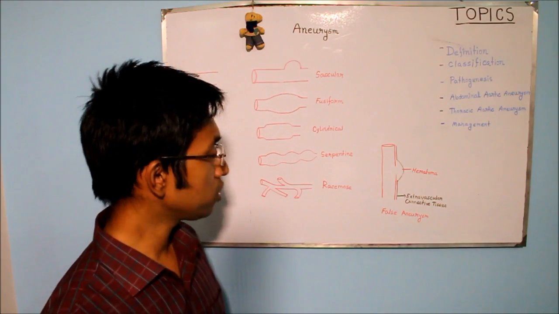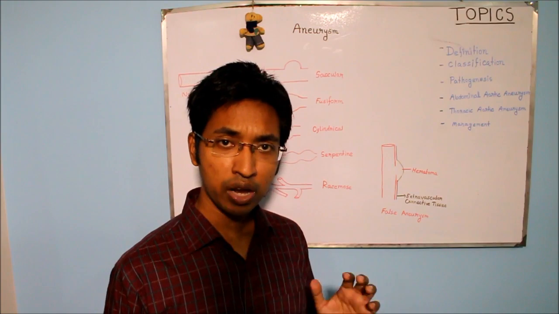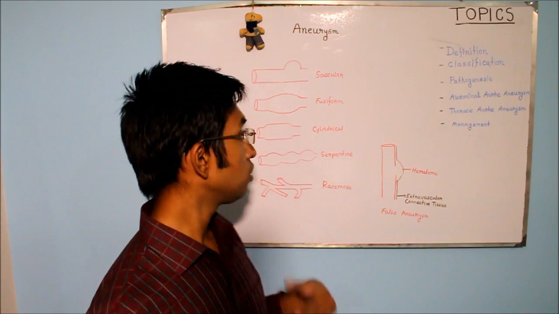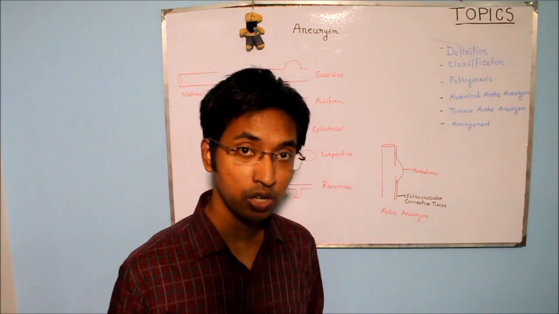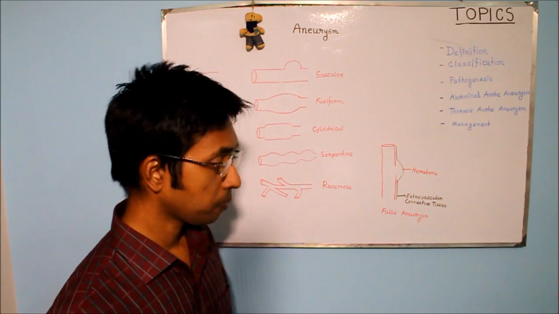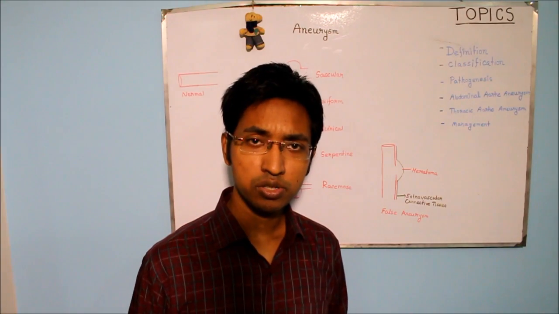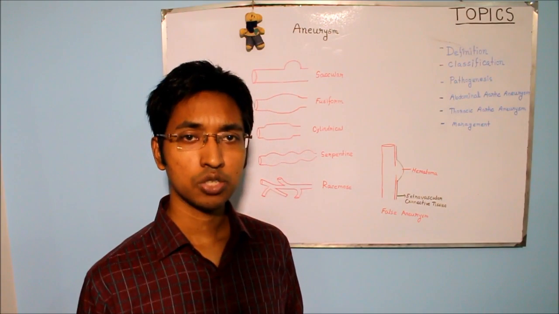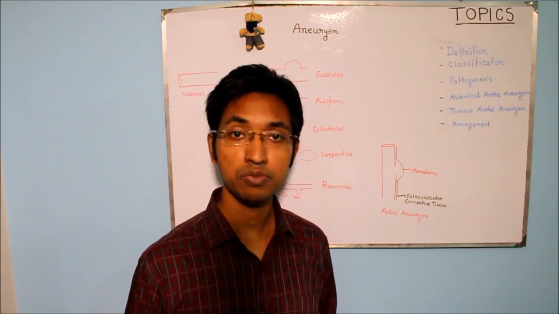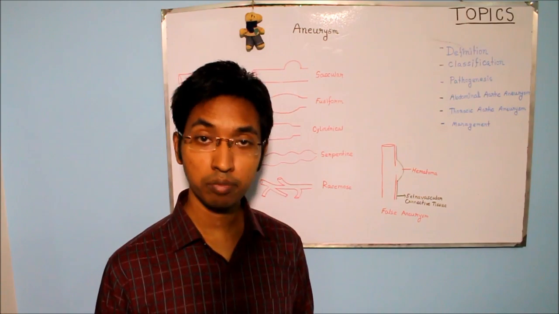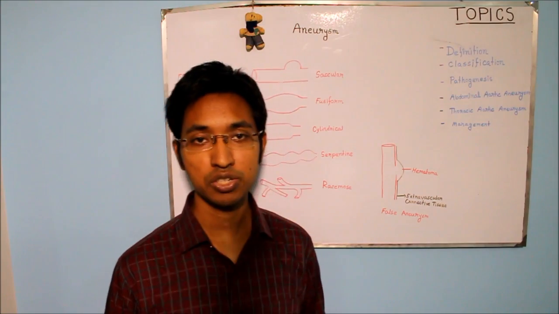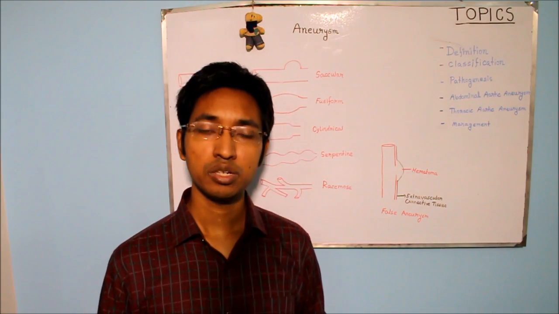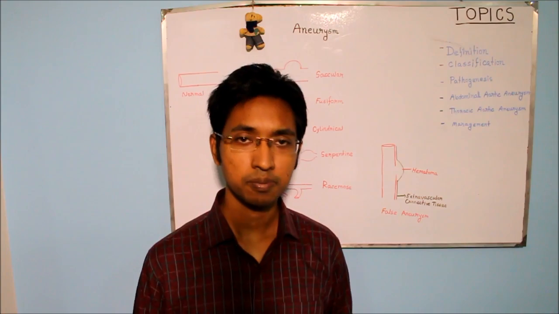This type of aneurysm will have various diameters, that is, they will vary in their diameter between 5 cm to 20 cm. And this type of aneurysm will often contain thrombus. Now I have a separate video entirely on thrombus and thrombosis, so you can also look into that video after finishing this video for more information regarding thrombus.